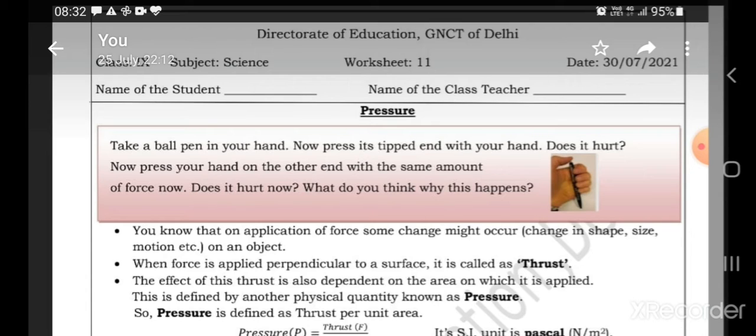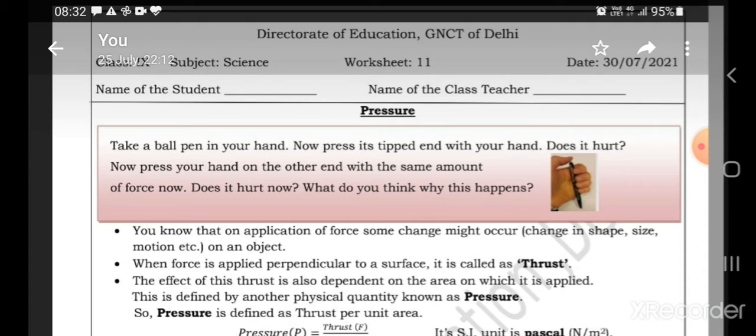When you blow air in a balloon, its shape changes, right? When you apply force on a ball, its speed changes, its direction changes. So these are the effects that you notice when a force is applied on an object. This is force and its effects.